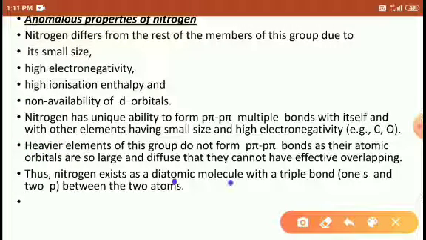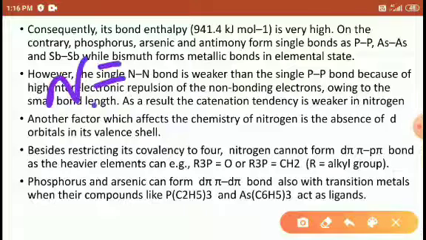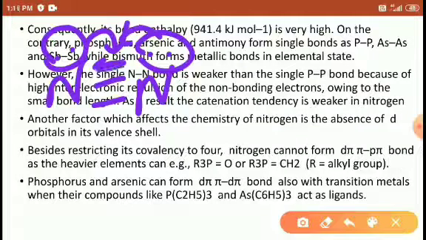So nitrogen exists as a diatomic molecule with a triple bond. The nitrogen triple bond is weaker compared to the phosphorus or arsenic bonds, because nitrogen has a triple bond and a very small size. So what happens here is that the lone pair of electrons and the bond pair of electrons repel each other.